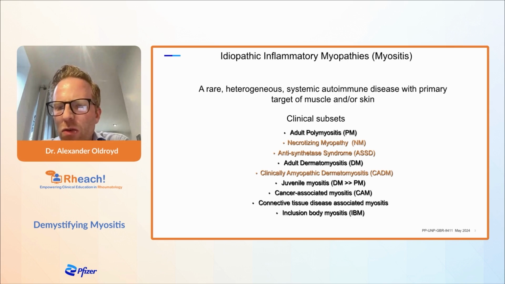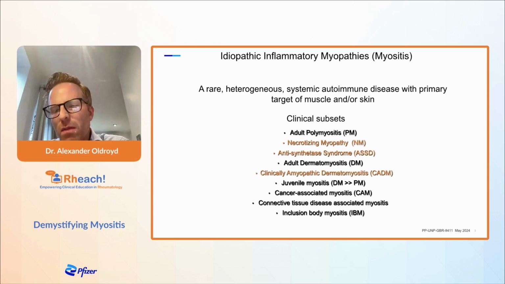Cancer-associated myositis, I'm going to talk more about in future. Connective tissue disease-associated myositis: there are many people with systemic sclerosis or lupus or even Sjogren's who may have a muscle inflammatory process as one of the manifestations. So we typically wouldn't call them idiopathic inflammatory myopathy.